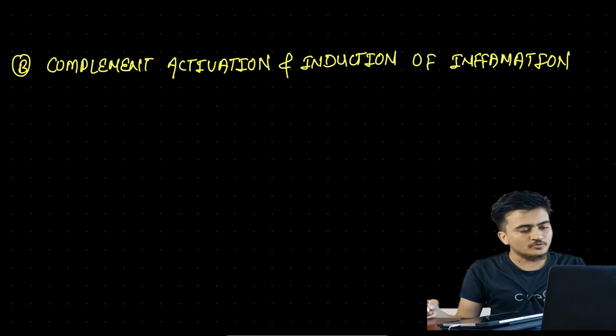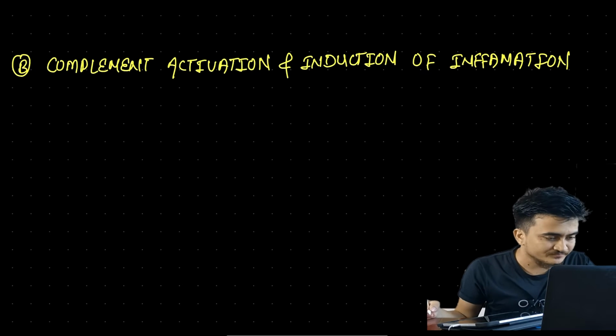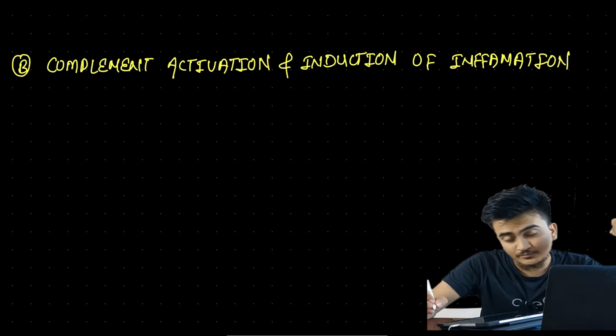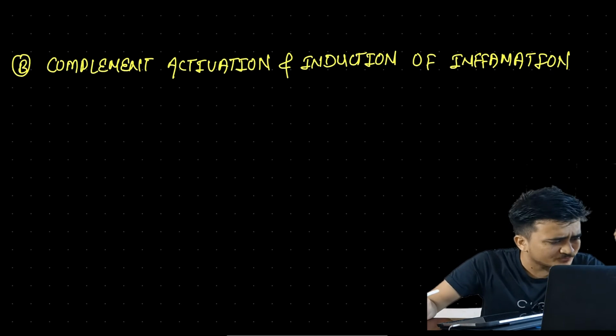This is another mechanism by which hypersensitivity type 2 reaction will proceed.